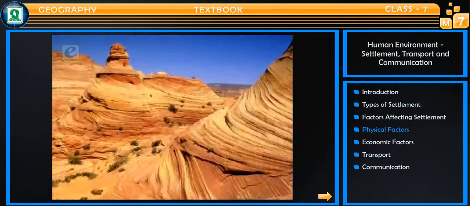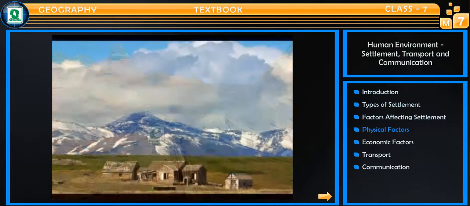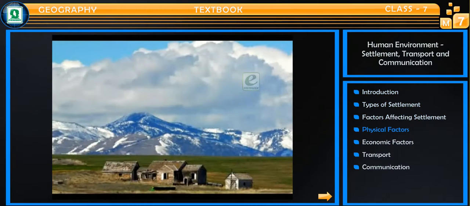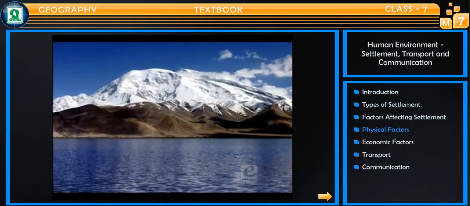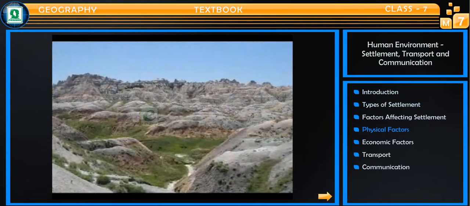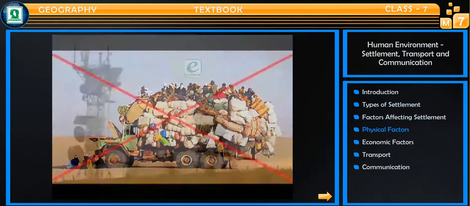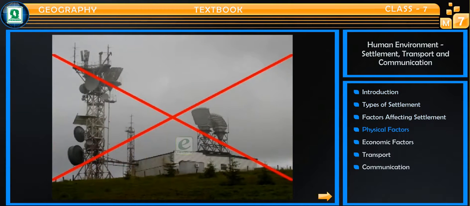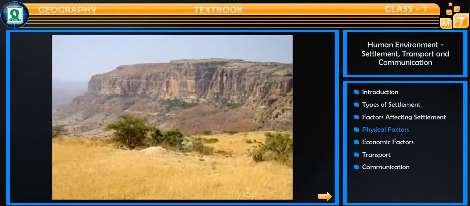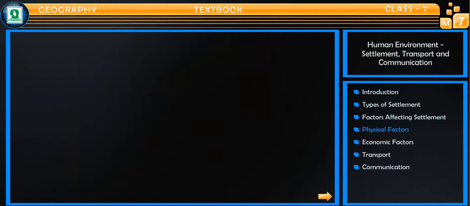Generally, mountains and plateaus do not have a high density of population due to lack of basic facilities. Other factors such as cold climate, lack of cultivable land, lack of transportation and communication facilities make the living hard in mountains and plateaus.